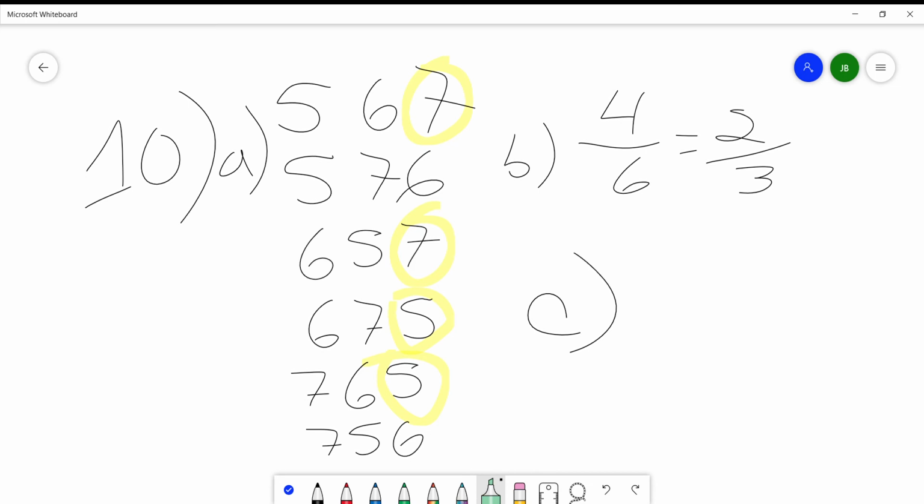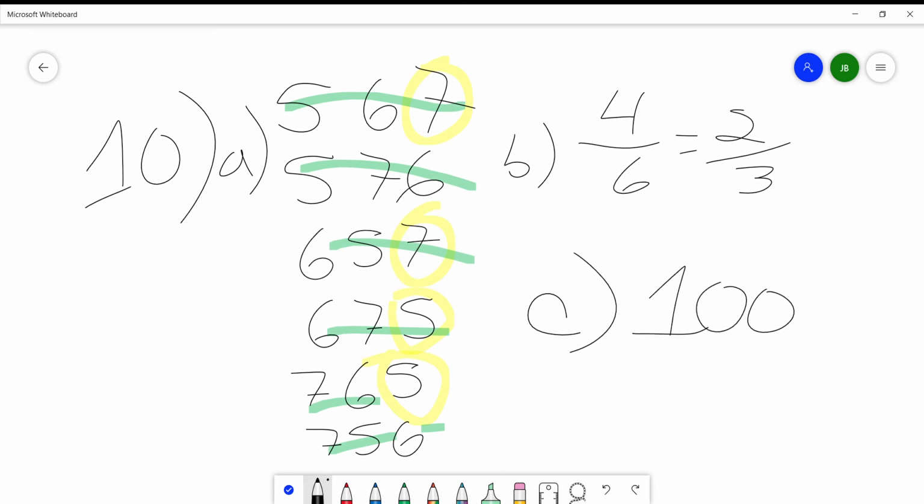Anyway, let's see. Do 5, 6, and 7 add up to a 3-digit number? So 5 plus 6 is 11, plus 7 is 18. 18 is divisible by 3, so guess what? 6 out of 6 numbers are divisible by 3. So there's a 100% chance that one of these random numbers is divisible by 3.